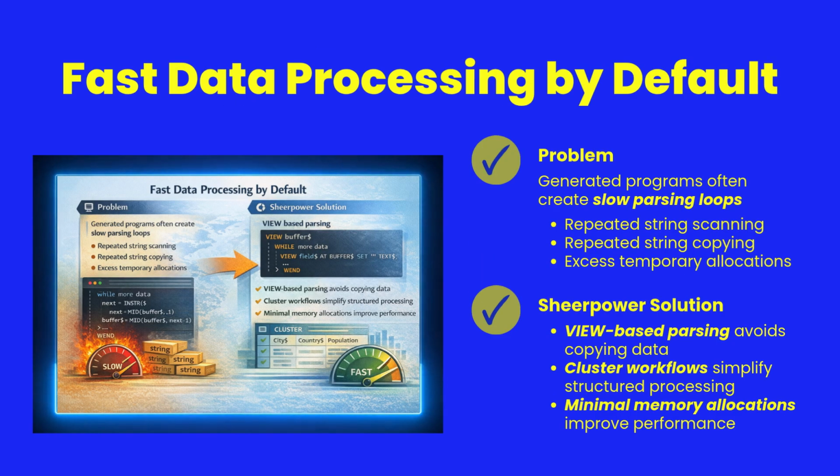AI-generated programs often work correctly but perform poorly. This usually happens when parsing code repeatedly scans text or copies strings into new buffers. Sheerpower avoids this with its view system, which allows programs to reference portions of a string without copying the data. Combined with cluster workflows, this enables high-throughput data processing with very little memory overhead and no manual optimization.